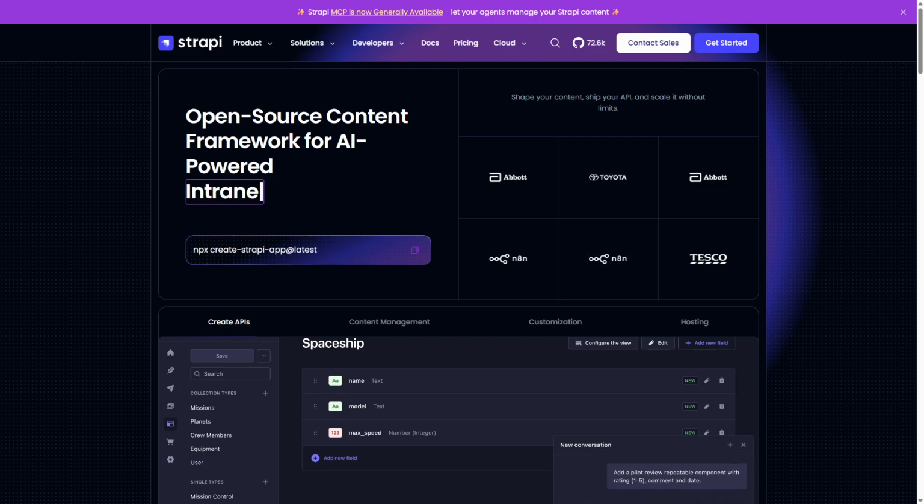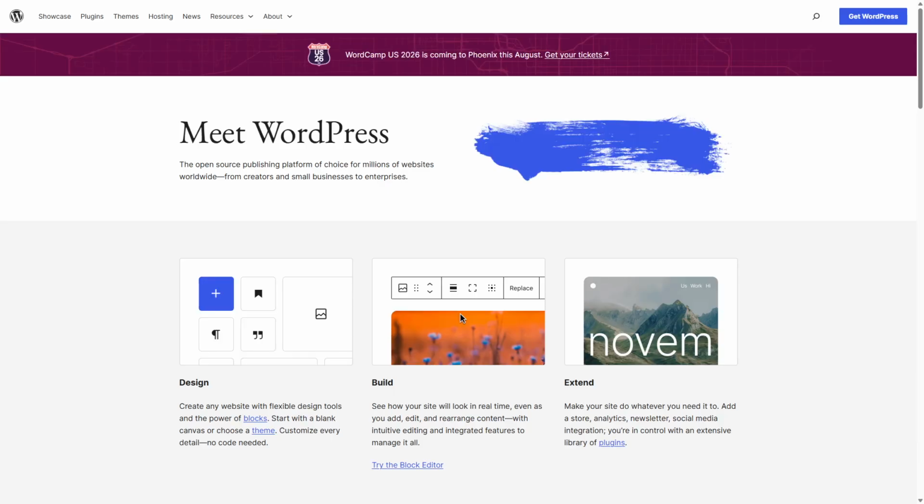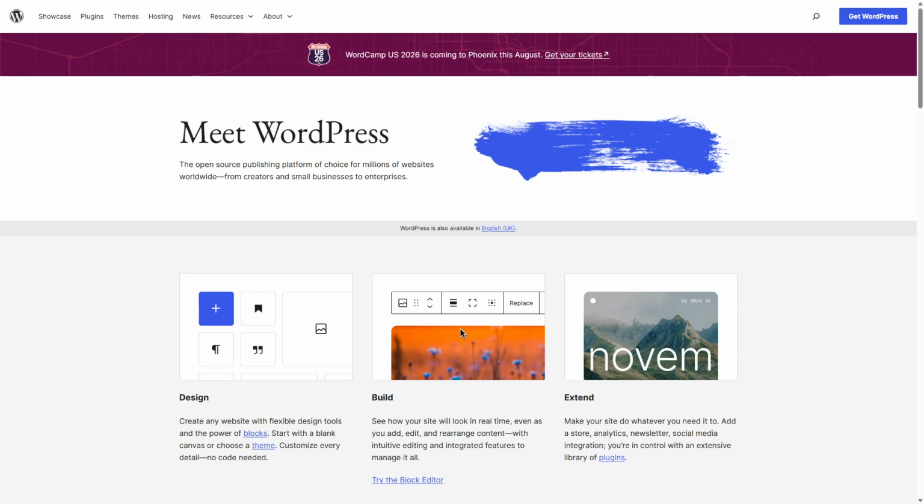Strapi, WordPress, and Sanity are top headless CMS platforms, each with unique approaches. Strapi focuses on flexibility and customization. WordPress offers familiarity with a vast ecosystem, and Sanity excels in real-time content editing with structured data.